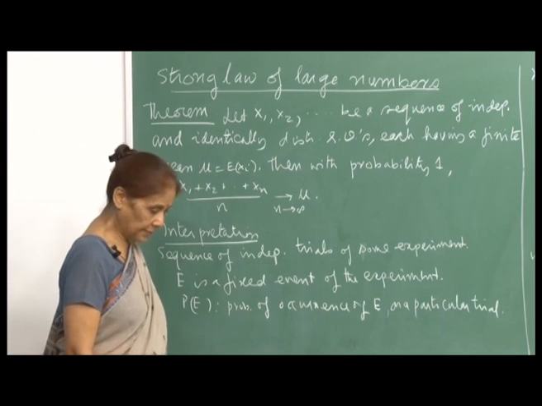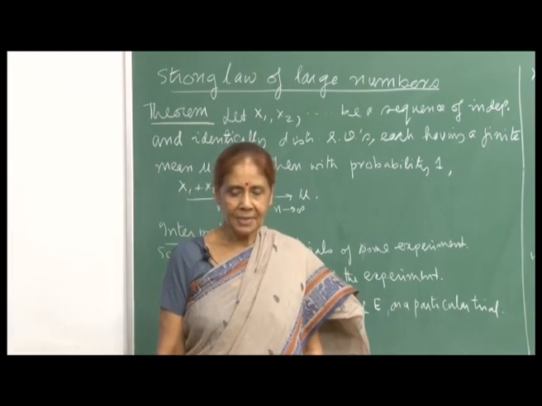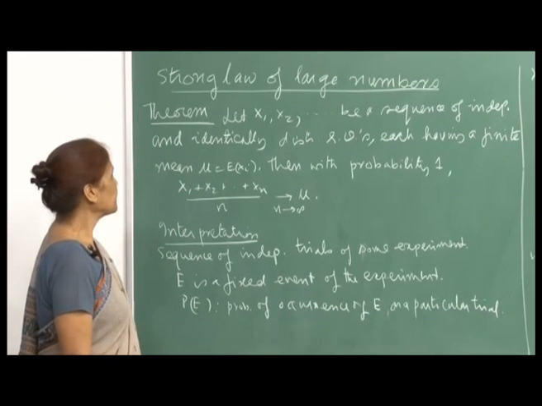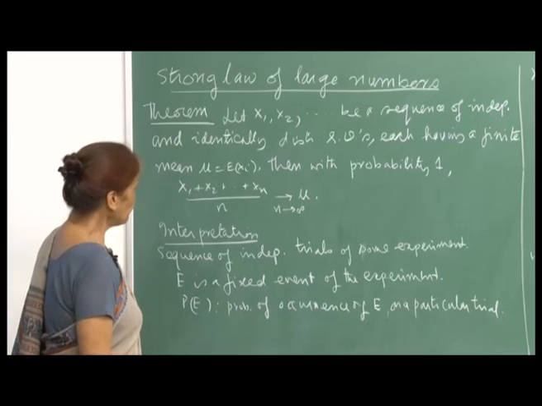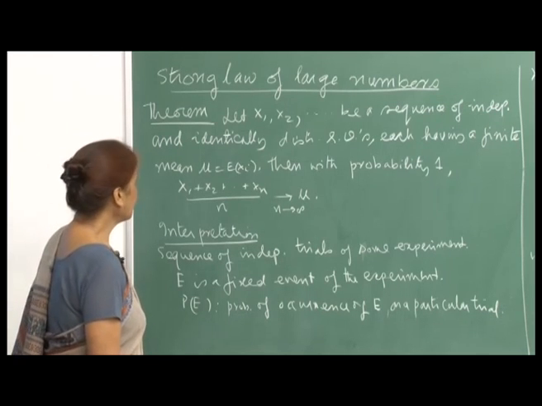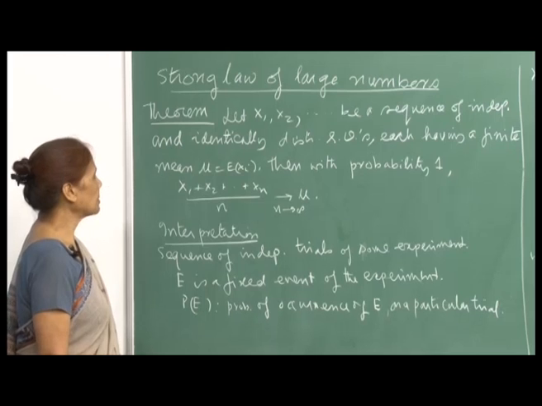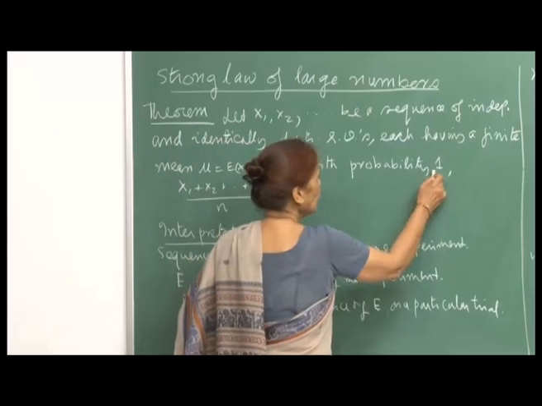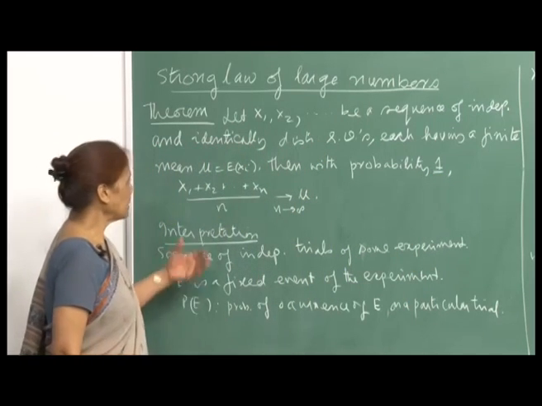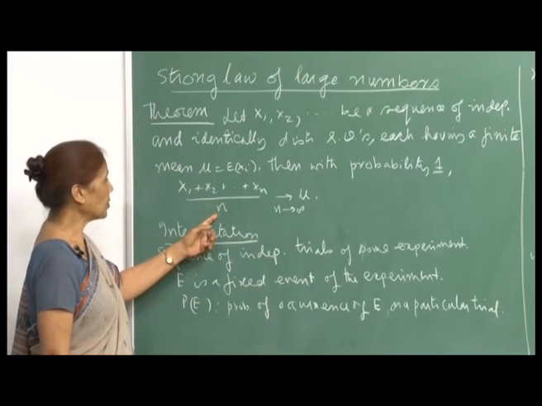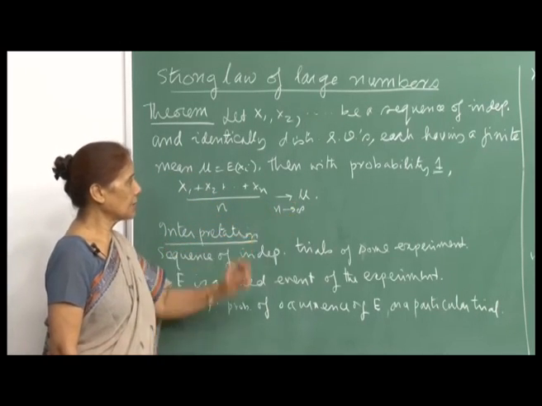Now I will talk, after having discussed the weak law of large numbers, about the strong law of large numbers, and I will first just state the theorem. The theorem simply says that if X1, X2, ..., Xn is a sequence of independent and identically distributed random variables, each having a finite mean mu equal to expected X_i, then with probability 1, and this is the important thing, the average of these sample values, (X1 plus X2 plus ... plus Xn) upon n, will converge to mu as n goes to infinity.